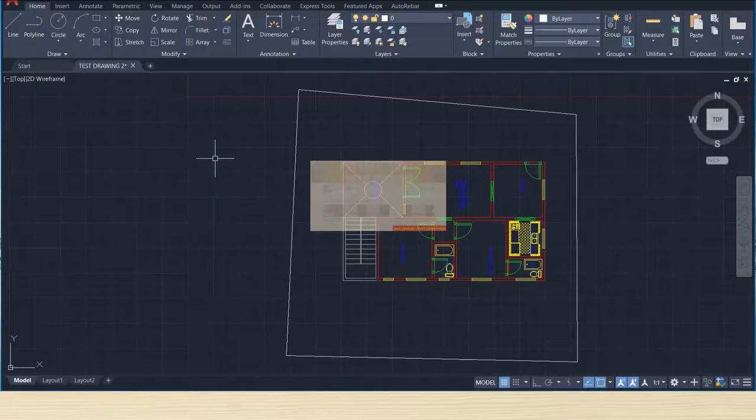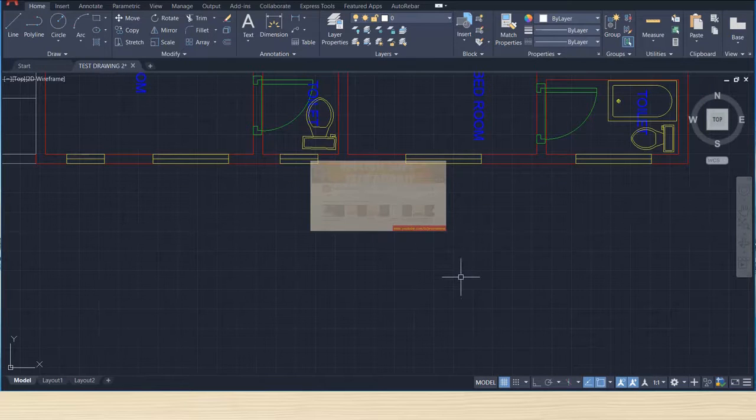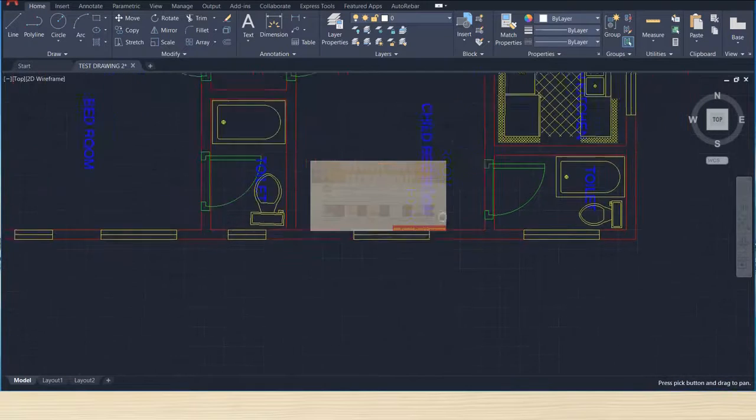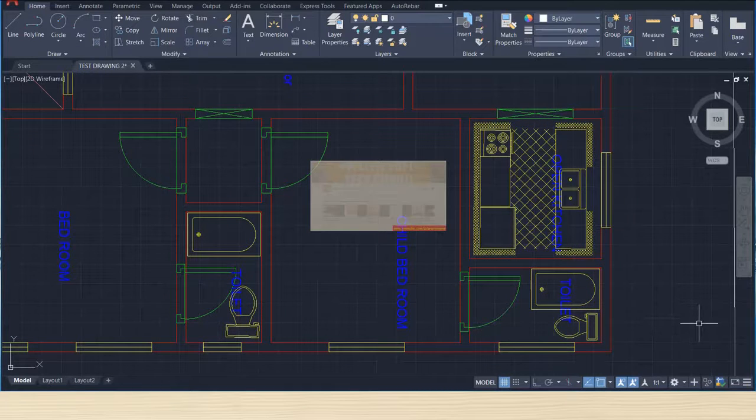Here I have shown the detailed furniture of kitchen as well as bathroom. We always work with layers, but here we'll first create the plan and then allot layers, because we need to use different kinds of pipes: waste pipe, soil pipe, water supply pipe, then sink pipe.